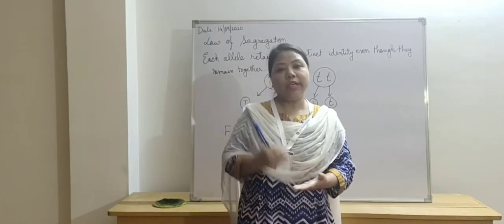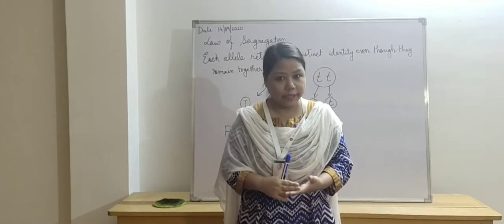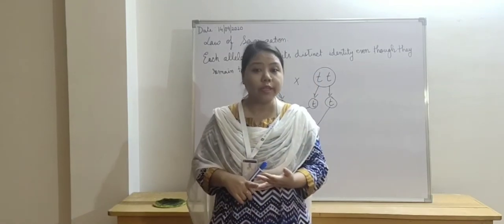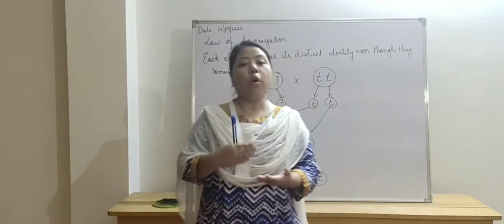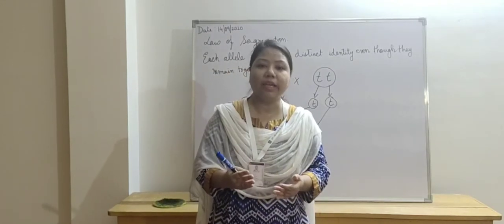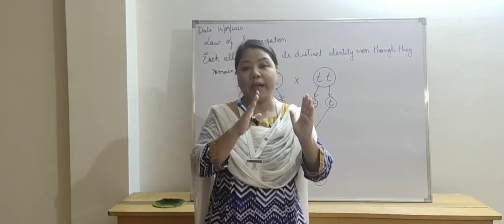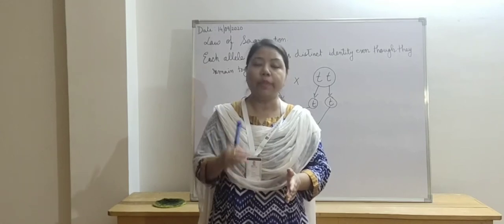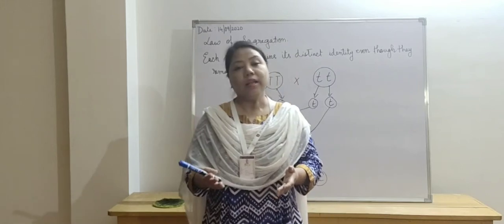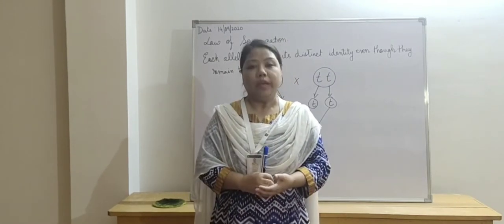So children, in today's class we have discussed two laws that Mendel gave. One is the law of dominance and another is the law of segregation. The law of dominance states that in a heterozygous organism, the dominating character will be expressed and the recessive character will be there, but hidden.